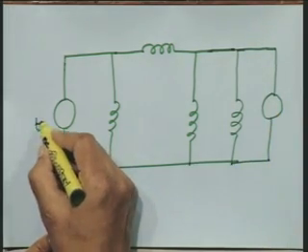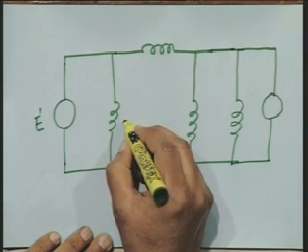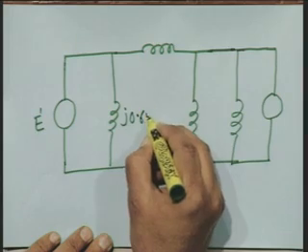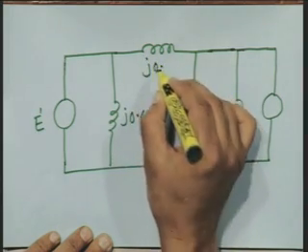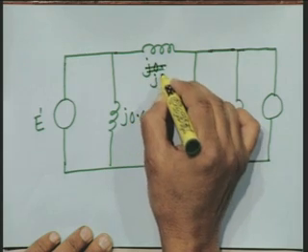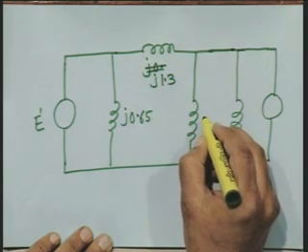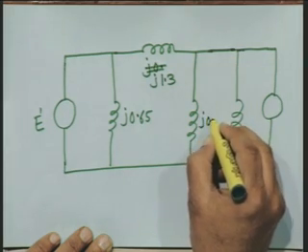This impedance comes out to be J times 0.65. This comes out to be, I am sorry, J times 1.3. This is J times 0.266.